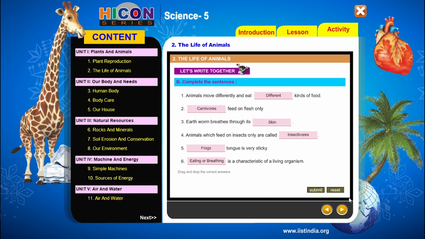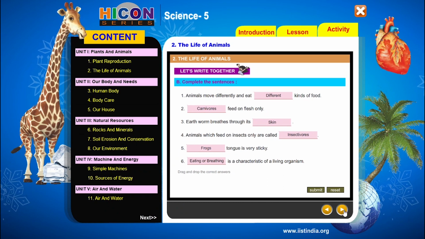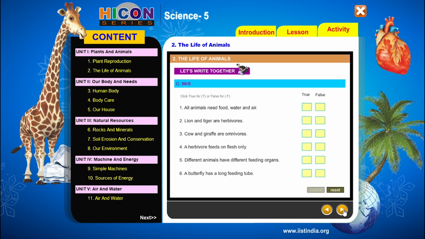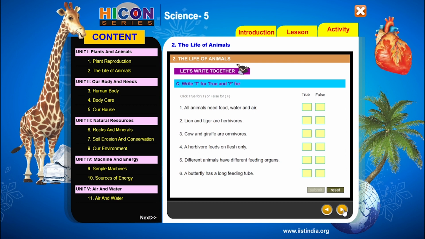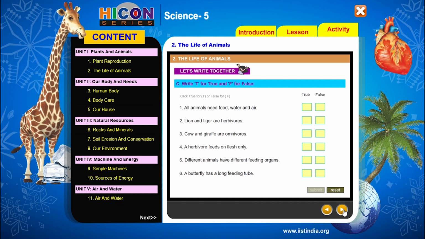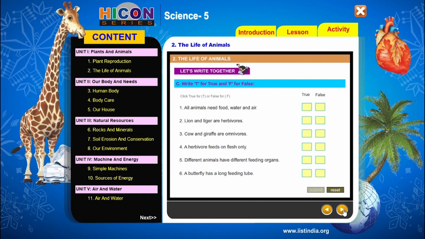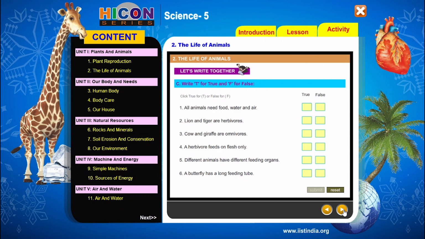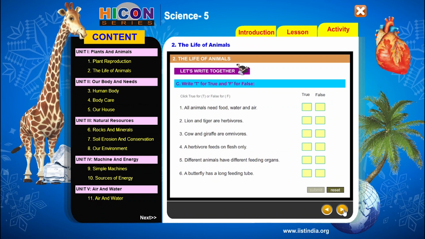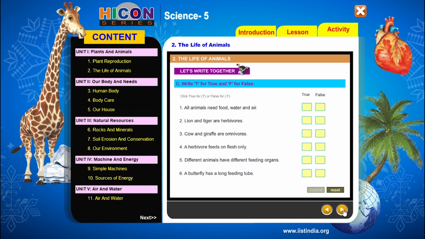Now let us go to the next part in this activity section. So children, the next part in our activity section is: write T for true and F for false. So children, there are 6 sentences given. Now we have to read each sentence and understand it and write true or false. If the given sentence is true, write T in the box given under true. And if the given sentence is false, write F in the box given below the false.